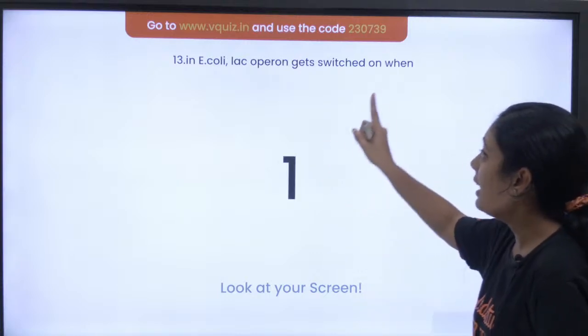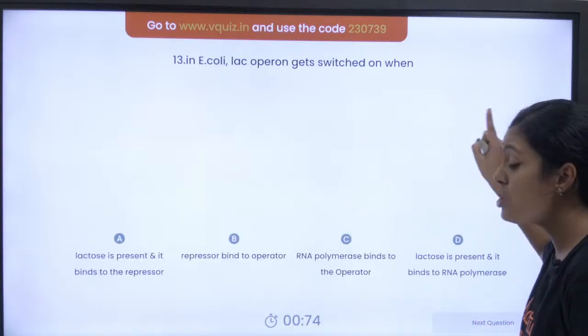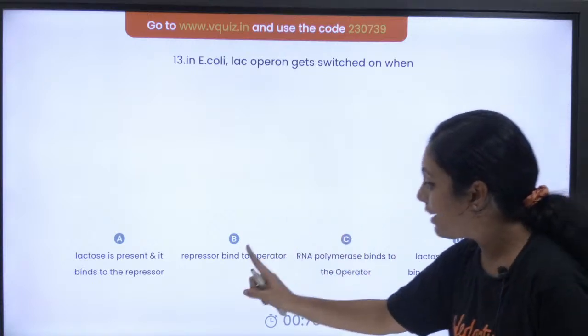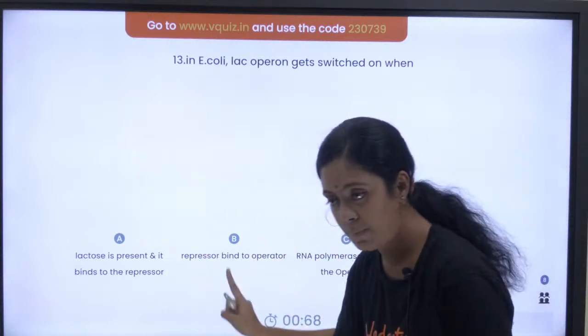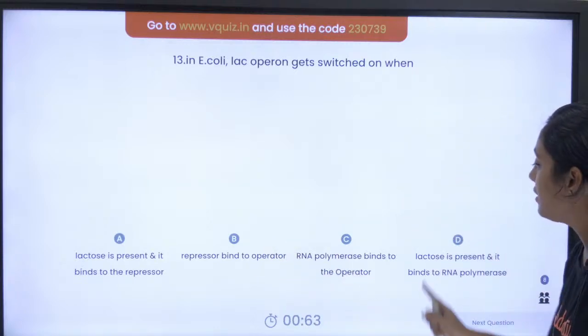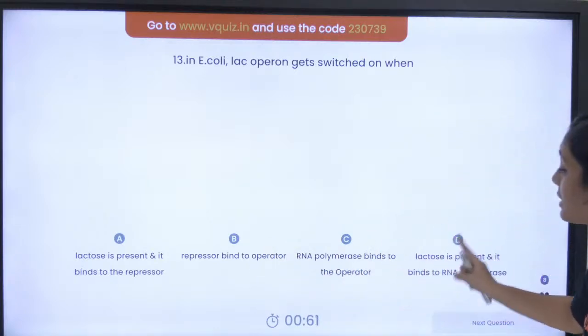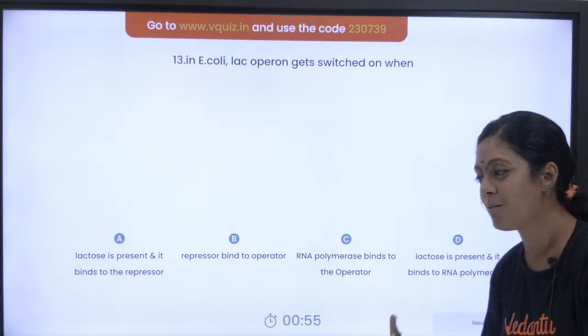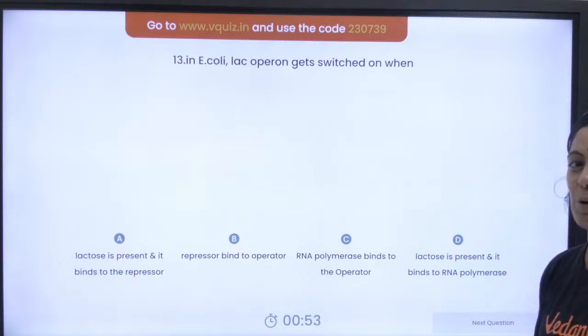In E. coli, lac operon gets switched on when? Lactose is present and it binds to the repressor. Repressor binds to the operator. RNA polymerase binds to the operator. Lactose is present and it binds to RNA polymerase. It is a very easy question, only if you know what is lac operon.